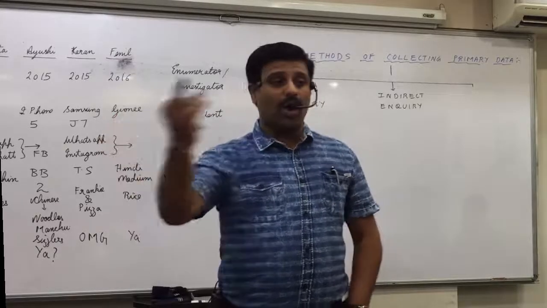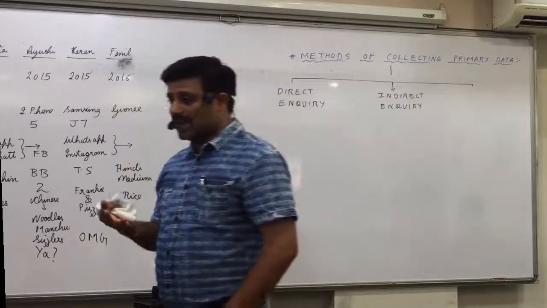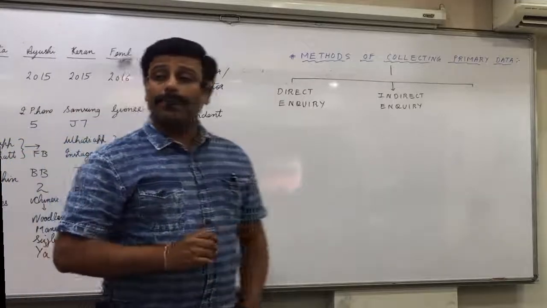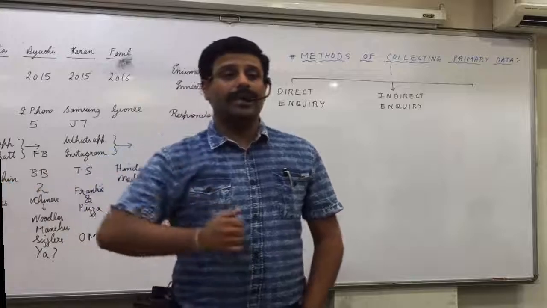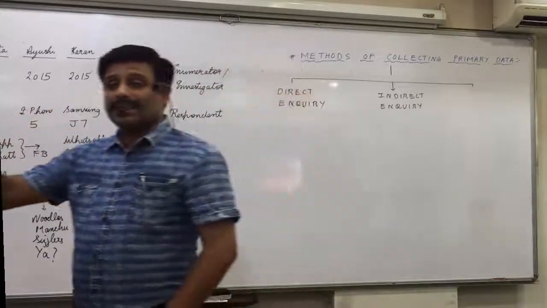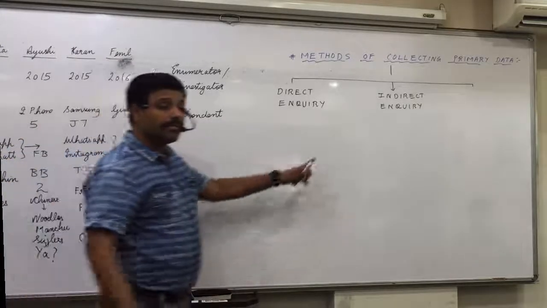If I start collecting from all 50 students, it will require much time, 2-3 days to collect the information, and I have limited time with me. What can I do? Same school, same class, how can I get the information about all 50 students? Exactly, Arushi. Very good, Arushi. I can directly contact the class teacher. Class teacher shall provide me the information of all the 50 students. What is that? That is again?